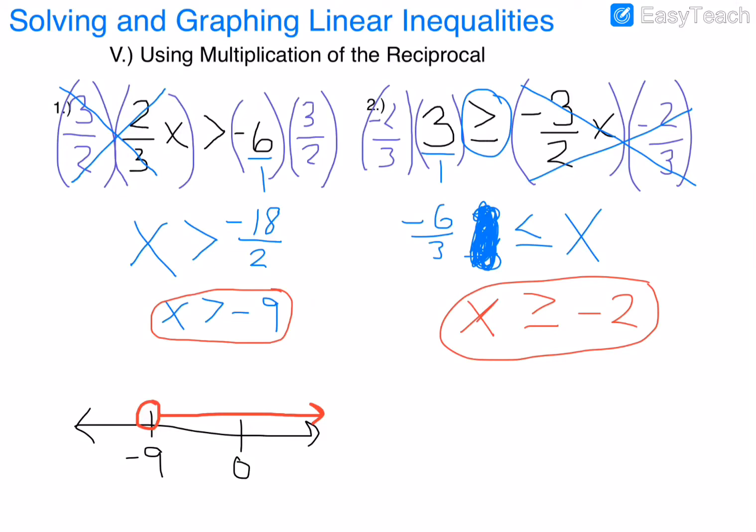So let's set that all up. Here's my graph, my number line, 0, negative 2 is on the left side of 0. We're going to have a colored in circle at negative 2. And I'm going to shade to the right.